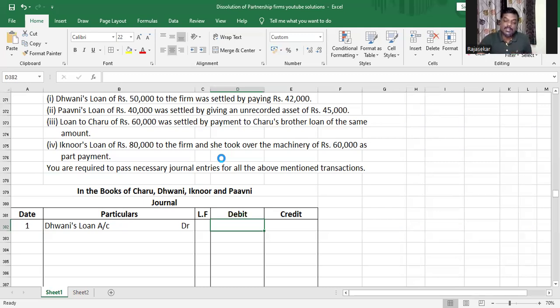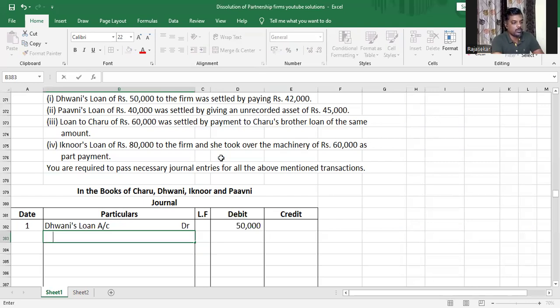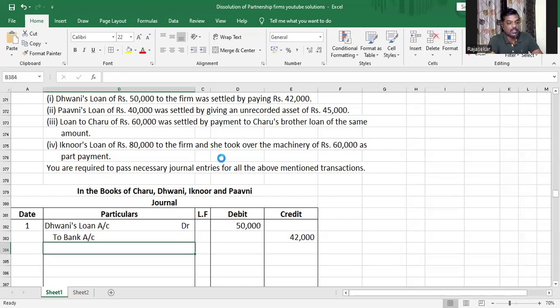When you are paying back the partner's loan, the journal entry is: partner's loan account debit 50,000 to bank account. Bank account is credited because bank is an asset and it is reducing, and therefore we're crediting. So bank account is credited 42,000. We're only paying 42,000.